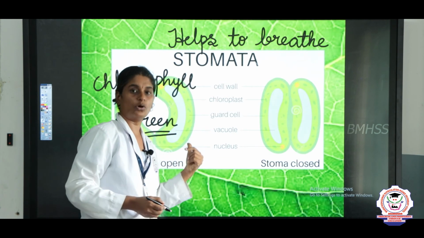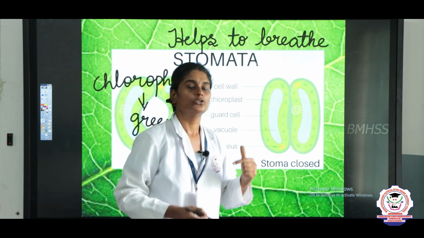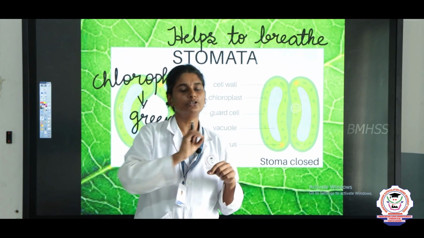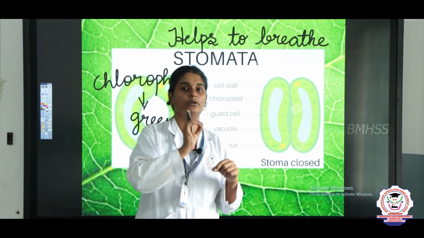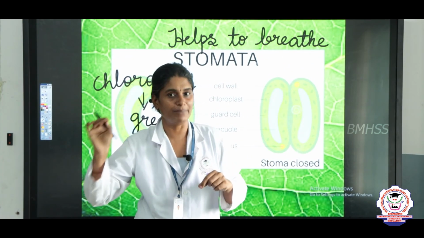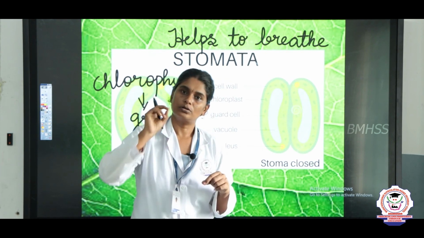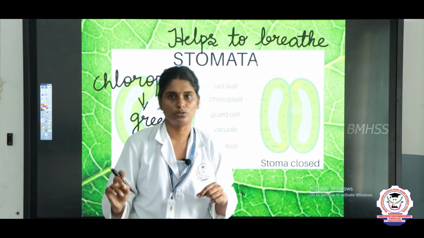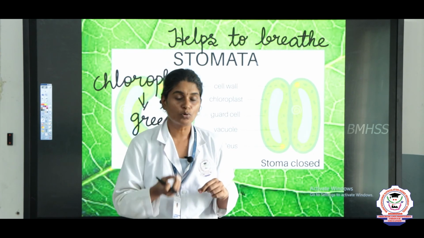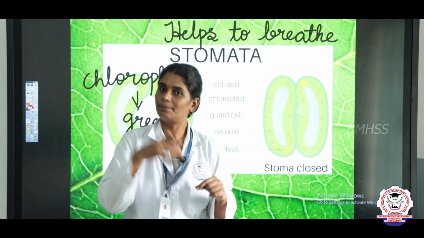So, all this we saw, and we saw about the parts of the leaf. In the part of the leaf you have to draw neatly in your diagram. Try to mark the parts of the leaf: blade, main vein, side vein, petiole, and you have to mark the stomata also. Stomata are the air holes that help the plant to breathe.